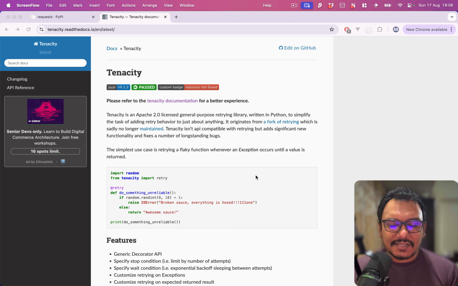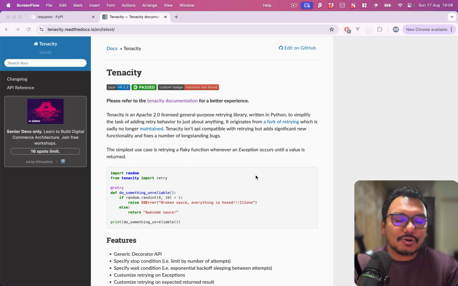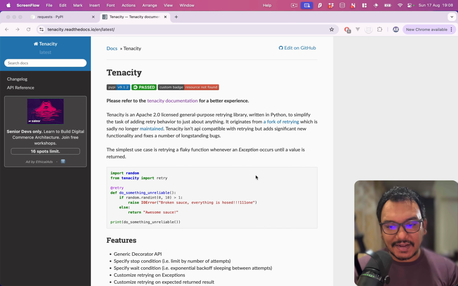Now, to build this mechanism on your own, there are certain challenges. For example, you will need to have a mechanism of waiting for some time before the attempt. You should have a mechanism to capture how many attempts you have made. And if you want to retry, there should be some exponential backoffs required so that you can give the other API some time to get back.